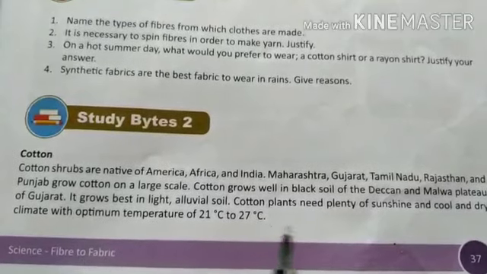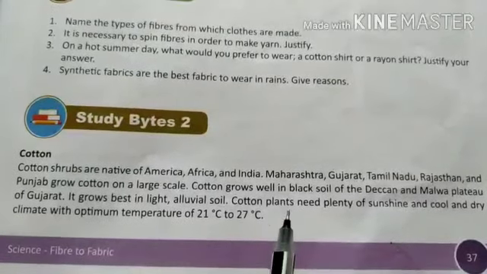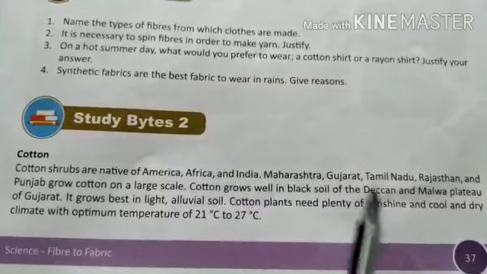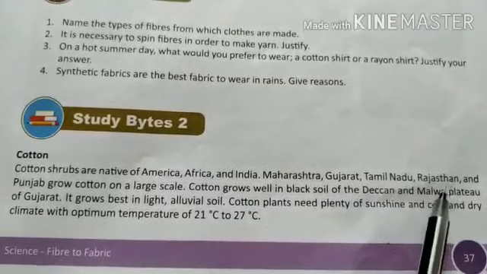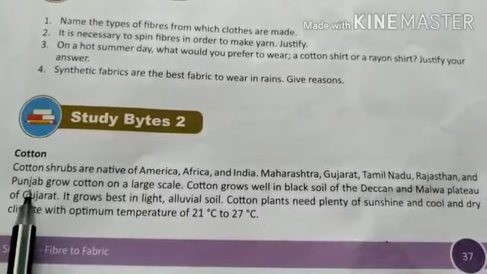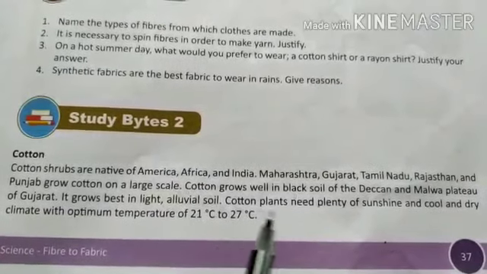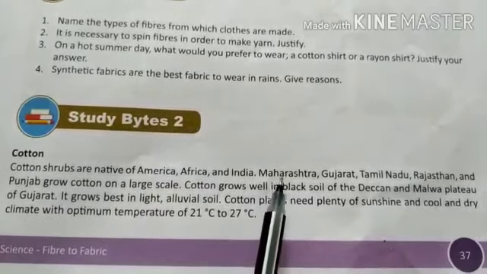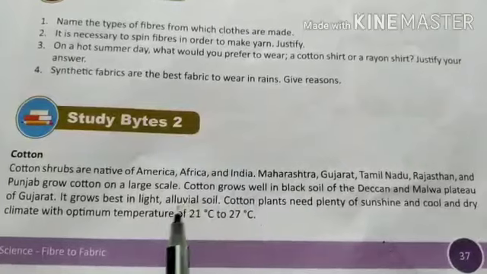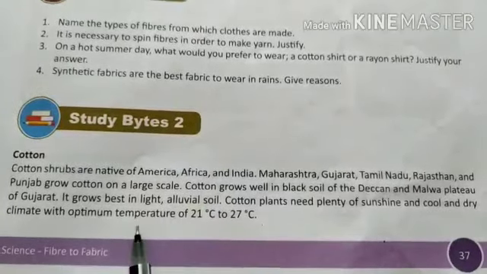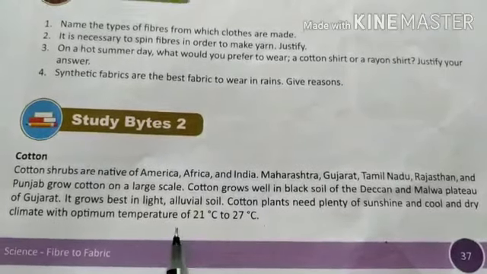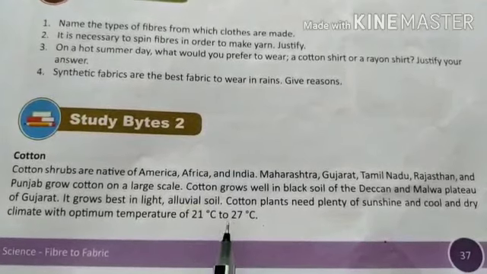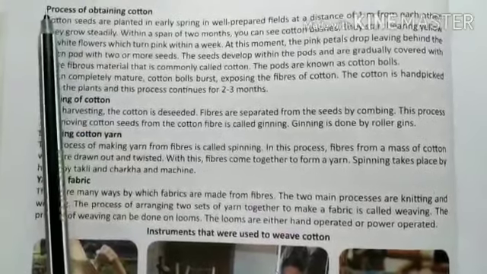They require black soil. In India, cotton is grown in Maharashtra, Tamil Nadu, Rajasthan and Punjab, with Maharashtra the leading producer of cotton in India. Cotton requires a temperature of 21 to 27 degrees Celsius.